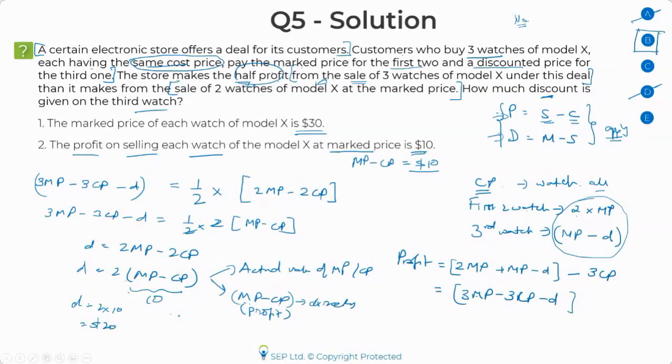I hope from the 5 questions that we have discussed, one takeaway you should definitely take away is that you don't always need the exact value of each entity in the question to get the answer. This is a very common trap in a lot of data sufficiency questions, where people think I need MP, CP, or X, Y, all values to get the answer. That's not true. Please let me know if this is clear. Let me reset the poll. If you have any questions, please feel free to ask.